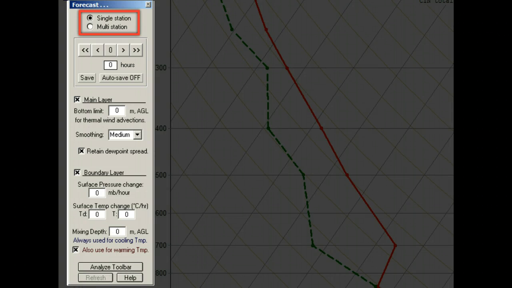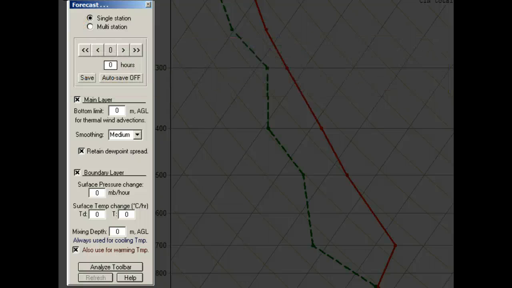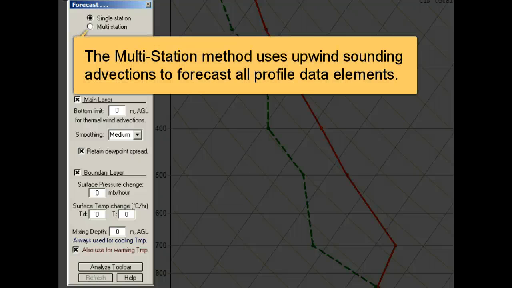There are two modes to this toolbar, single station and multi-station. And they use totally different methodologies. The single station method uses the classic thermal wind theory, where the sounding's wind field is used to only modify the sounding's temperature profile, but not the dew point or wind profiles. The multi-station method, on the other hand, uses upstream soundings from which data are advected and will modify both the temperature and dew point profiles in addition to the wind profile.